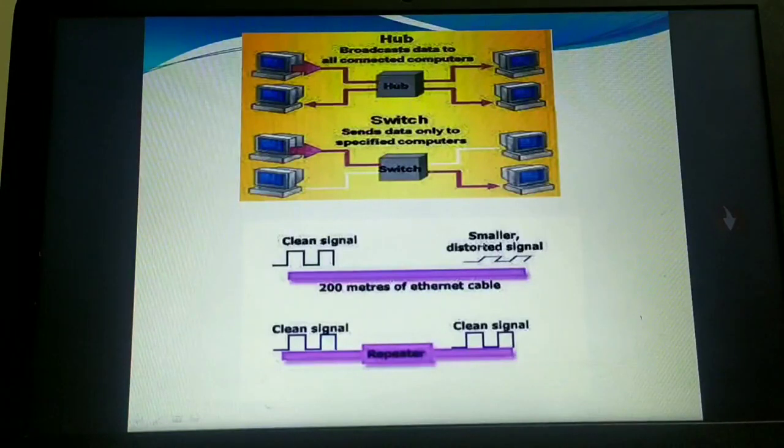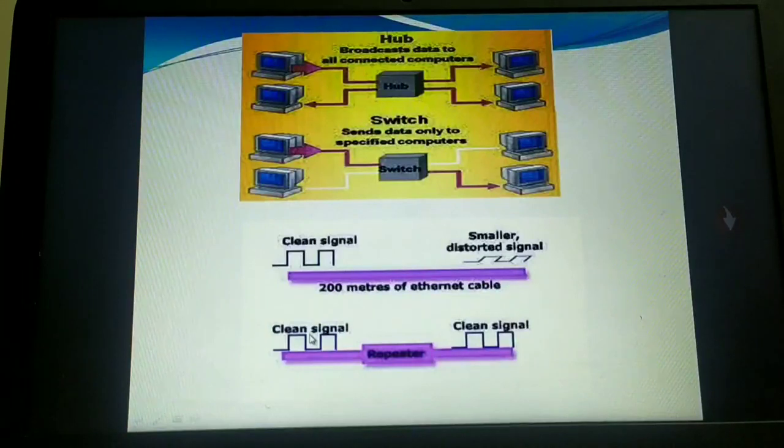The active hub usually acts as a repeater. We have already studied the repeater in the case of bus topology. The repeater's work is to enhance and regenerate the signal strength. So here, for example, this is a clean signal, and it has passed to this. Now here is an active hub. After passing through that active hub, your packet, which has to go to the rest of the workstations, will come out as a clean signal. The signal strength will remain the same as it was sent by the sender. This is the active hub.